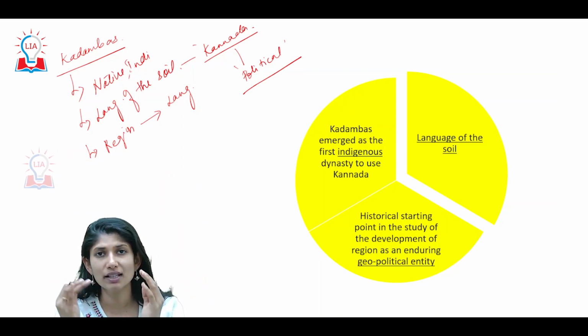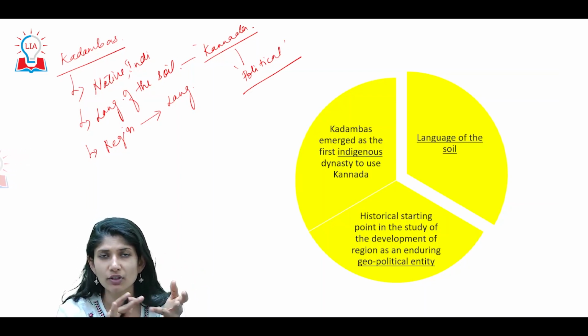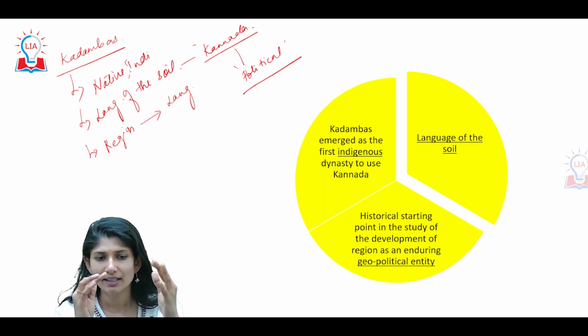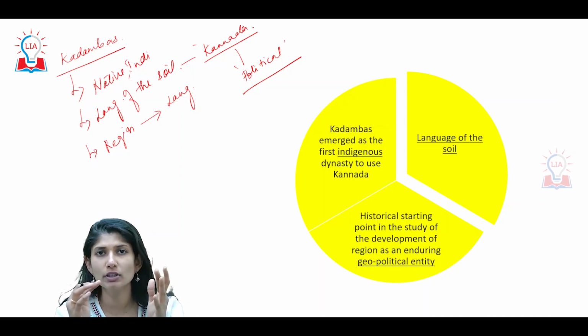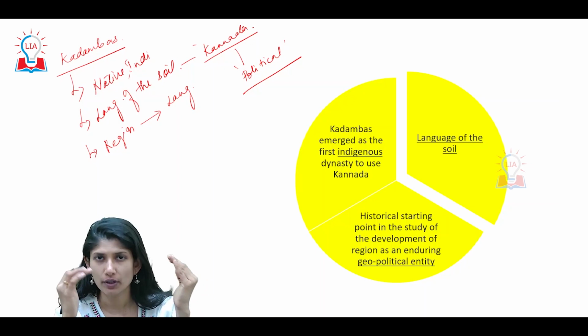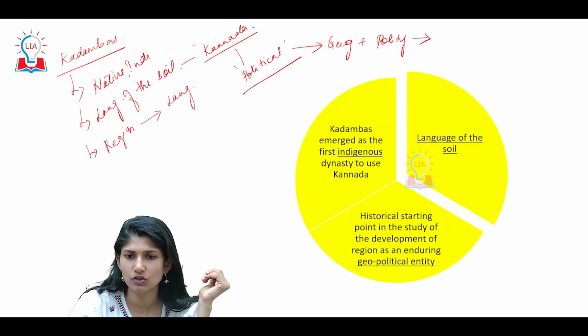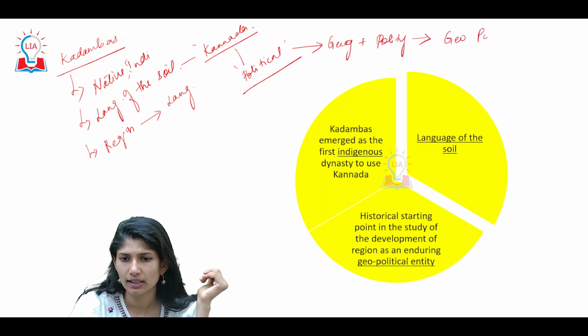This region means this particular language. So this is how geography and polity get associated to form a geopolitical entity. That is your modern day state. So when geography plus polity gets associated, it leads to a geopolitical entity.